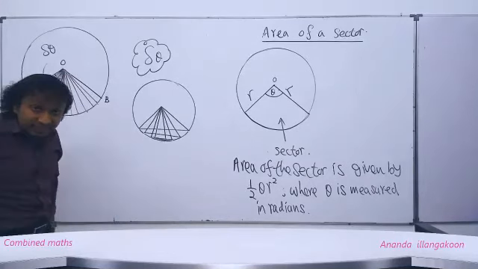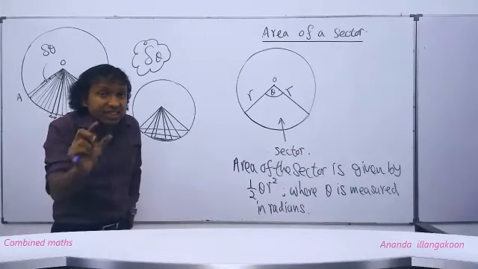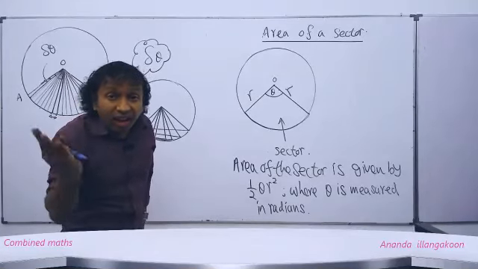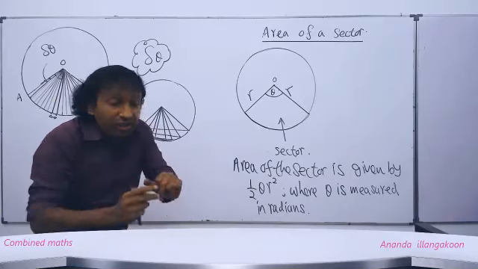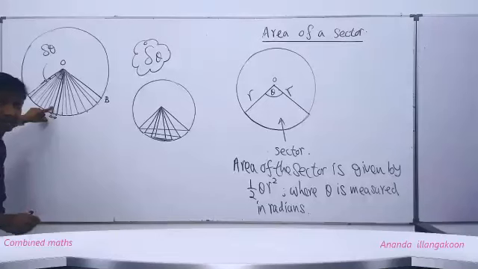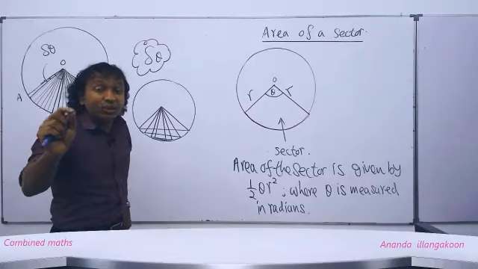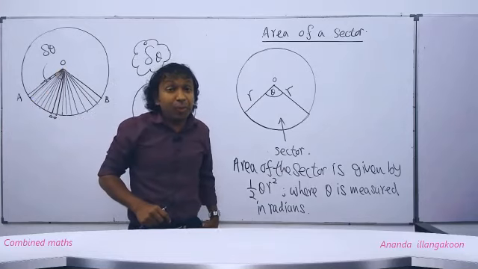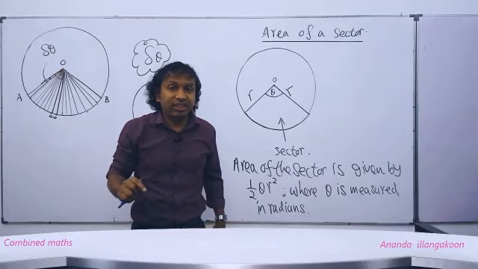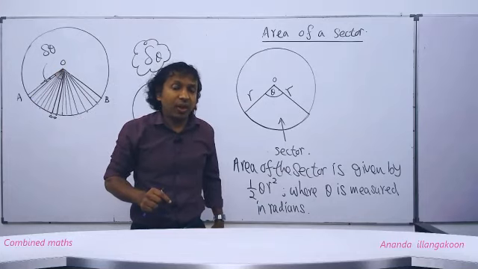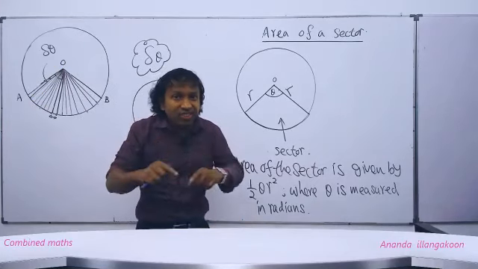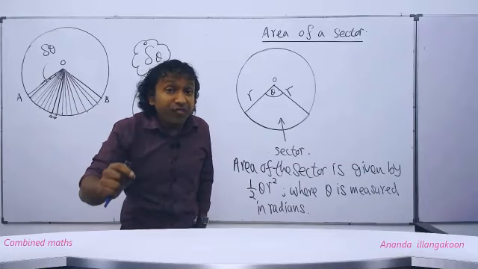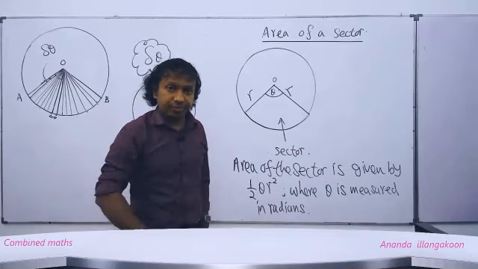small sectors like this. Since each sector is too small, I can approximate that arc length and straight length as being equal. Therefore, people, this small sector is of course approximately a triangle. I can approximate a small sector as a triangle. Then, assuming that small sector is a triangle, we can calculate the area of the small sector by using the formula which we use to calculate the area of a triangle.